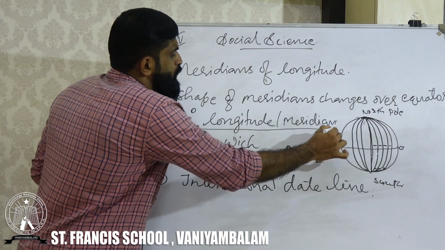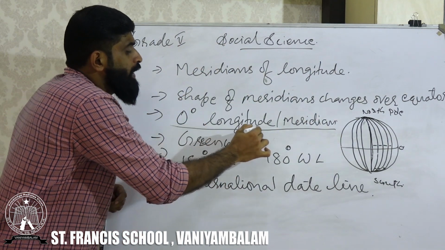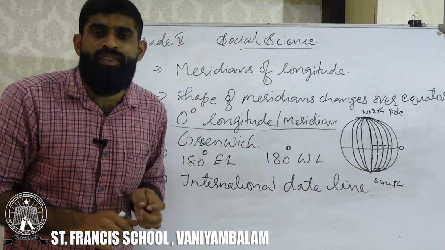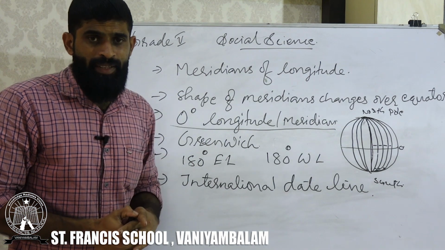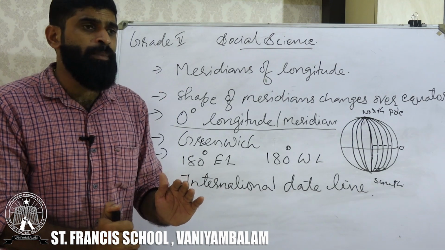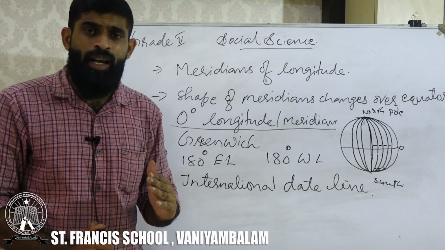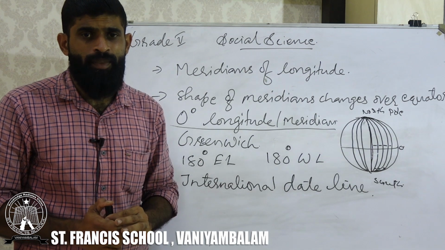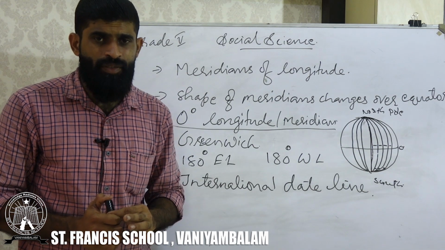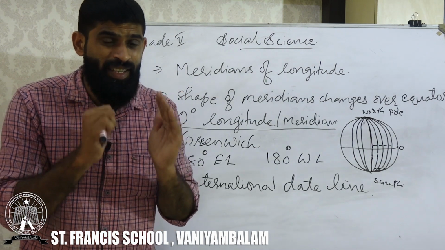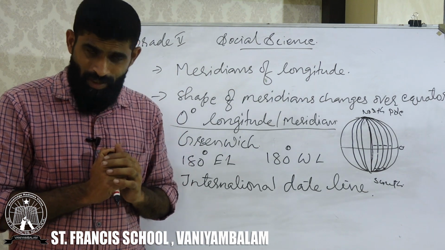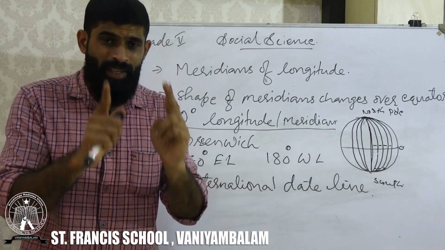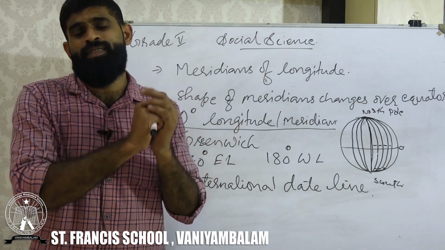0 degree longitude or meridian. So longitude can be otherwise called a meridian. How many meridians are there for us? Tell me. 360 meridians are there. Right? 360 meridians are there for us.